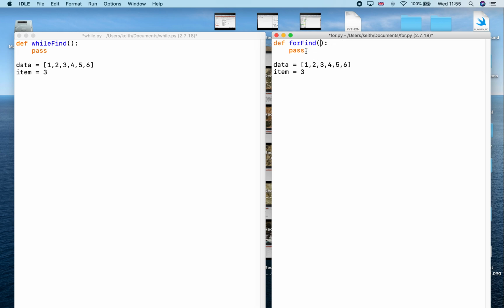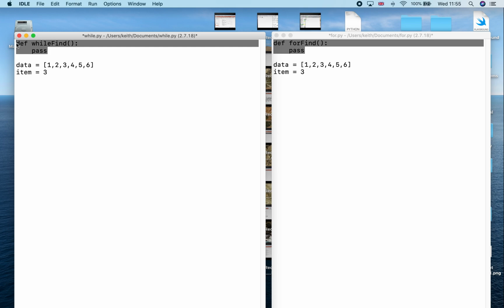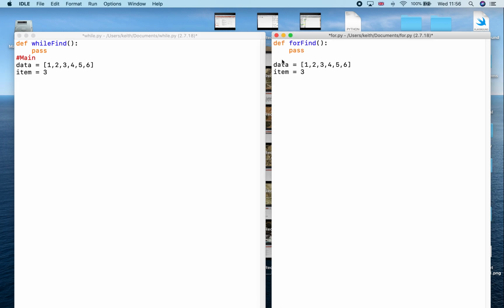Now we need to consider all of this, or all of this, as a separate piece of programming, a box, rather like function machines in maths. This is the box, the function machine itself. We need some inputs and we need some outputs. And it's the inputs to the functions that I'm looking at. And at the moment in my main program, so let's put main in as a comment, in the main part of my program, I have got my data and I've got my item, but I need to pass those into that function and also call it.